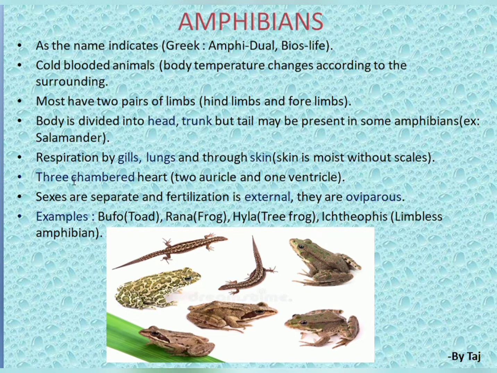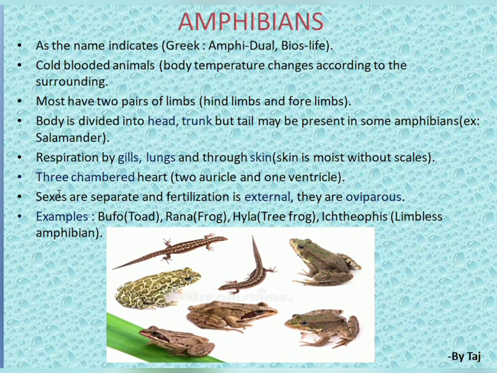Respiration is by gills, lungs and through skin. Some respire through lungs, some through gills and some through skin. The skin is moist and without scales.